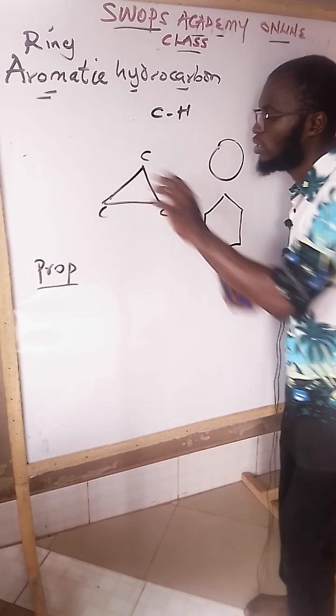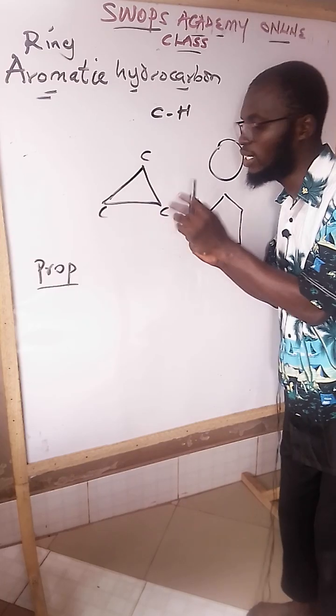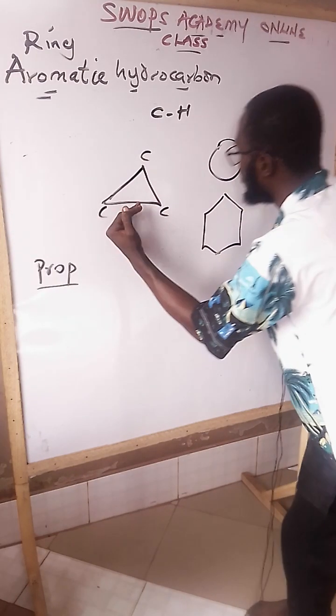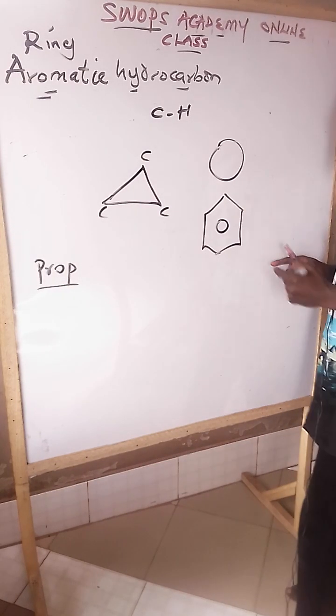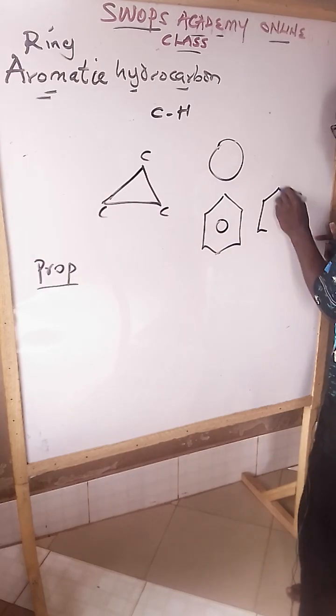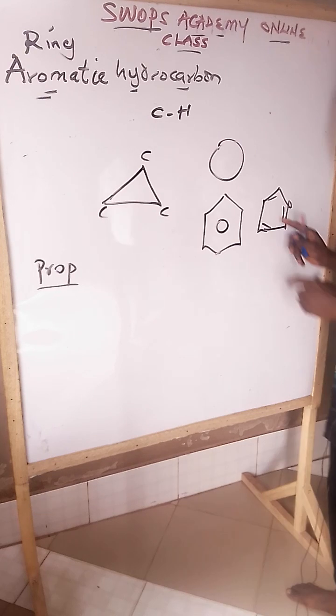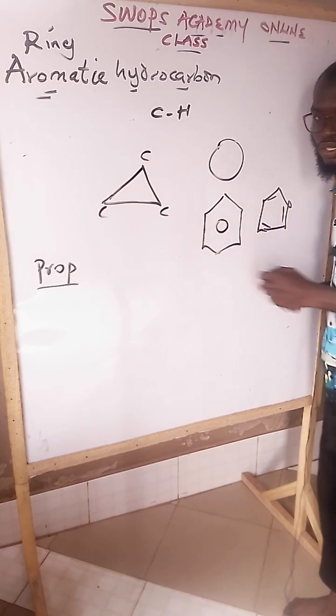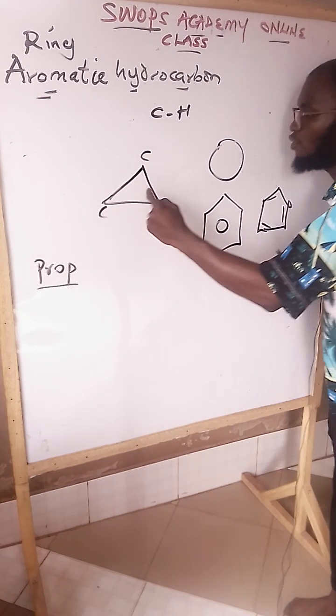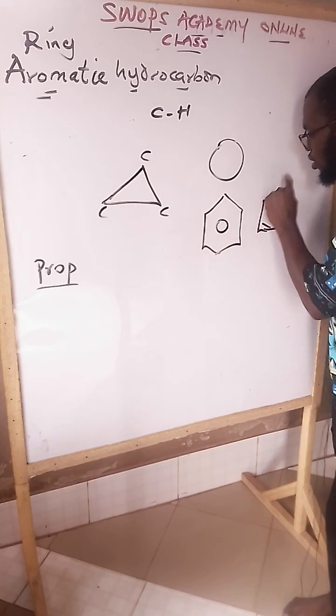So this kind of structure also exists in a ring form. But what differentiates this from this one? Let me draw it like this. These and these are the same thing. This is benzene. I'll tell you how that is. This is in the ring form. This is also in the ring form.